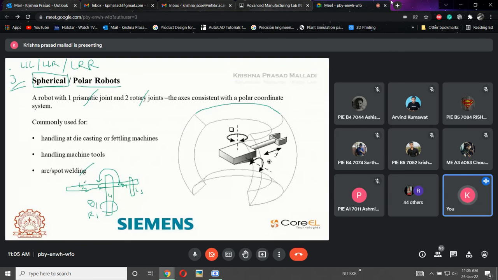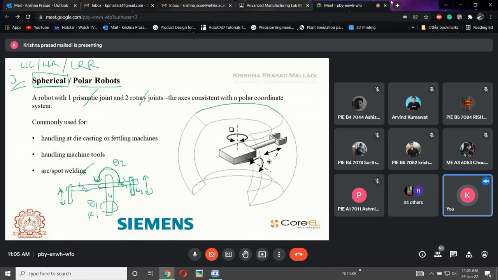So what will be happening? It will be moving in this direction. This is theta 2. And the third one is linear. See, it is not rotating, there is only linear movement. L3 is in this direction, upward and downward. Here or here, it is doing the same thing. It is moving in this direction only.